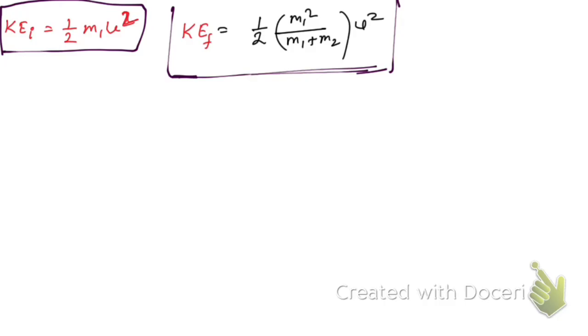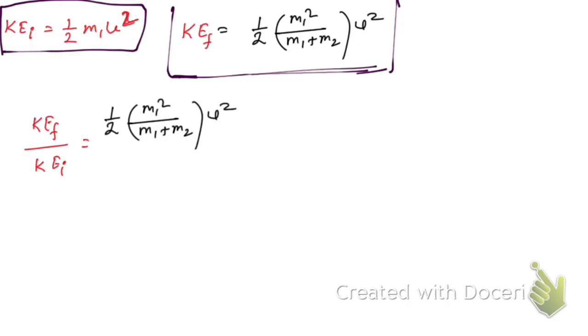First let me divide KE final by KE initial, that means final kinetic energy by initial kinetic energy. If you divide, let me take this expression for final kinetic energy divided by the expression for the initial kinetic energy, half m1 u1 square. So here u1 square is gone, right? Then half is gone, right?